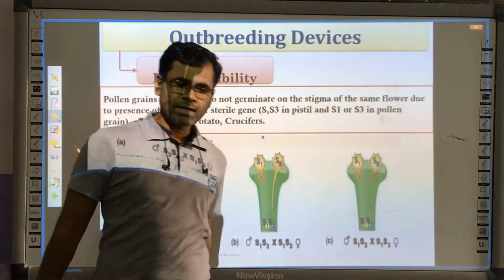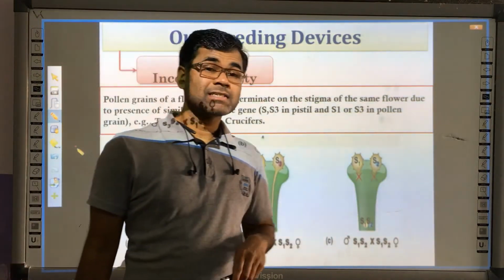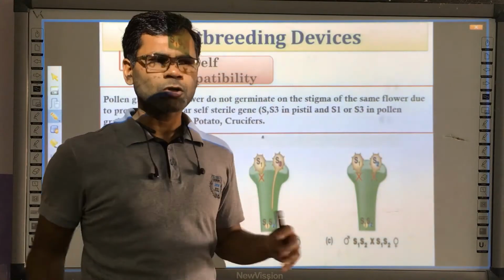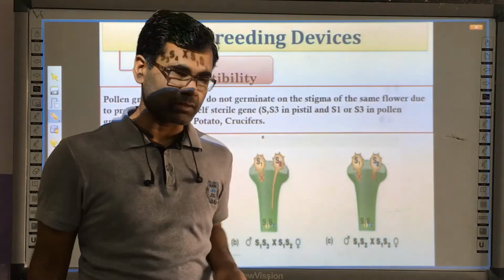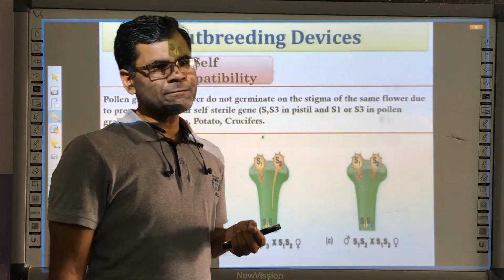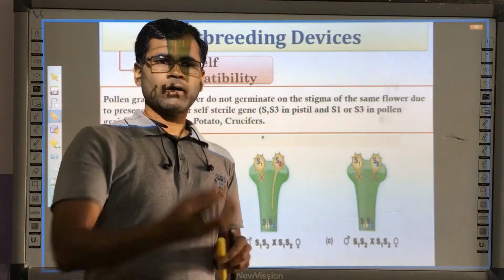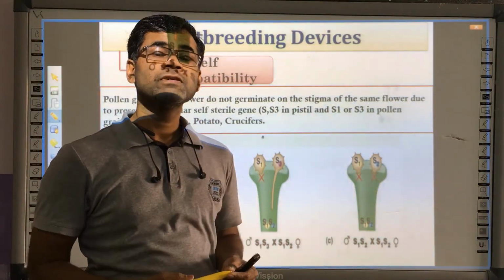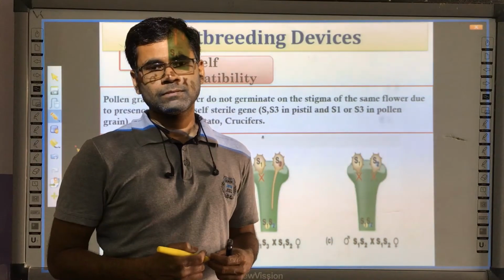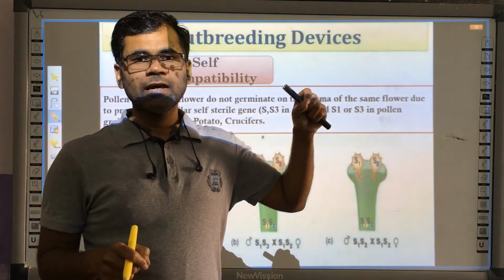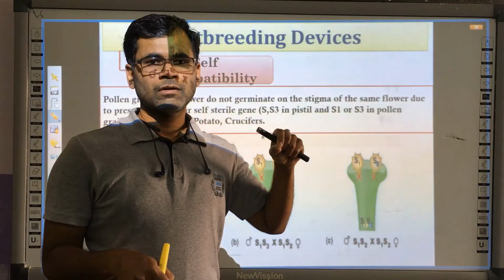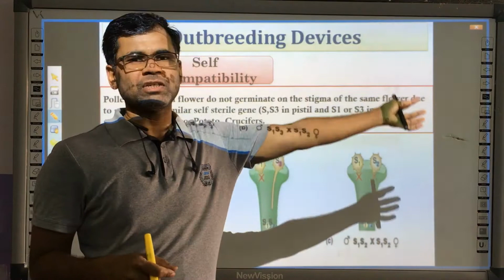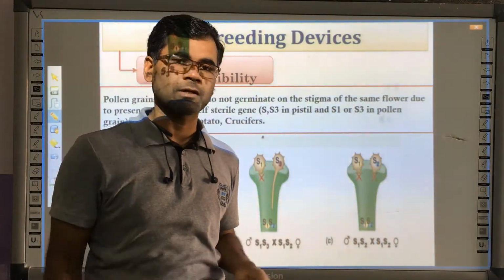The fourth one is again a very interesting thing. It is called self-incompatibility. What do we mean by compatibility? We discussed it in chapter 1. Compatibility means every plant initiates the growth of self-pollen, the pollen tube formation of the same flower is favored, and the pollen tube from other species is not favored by the stigma.